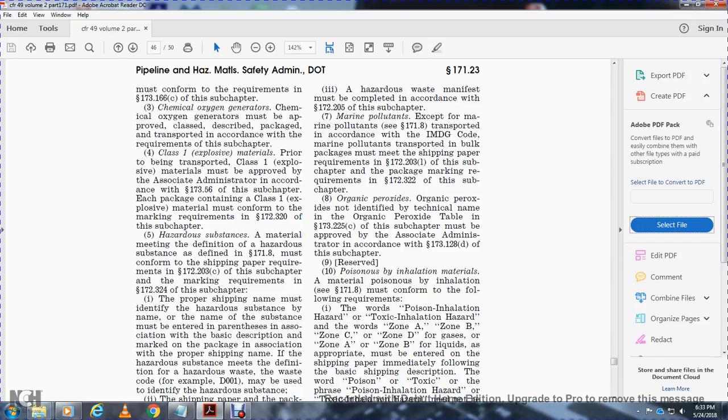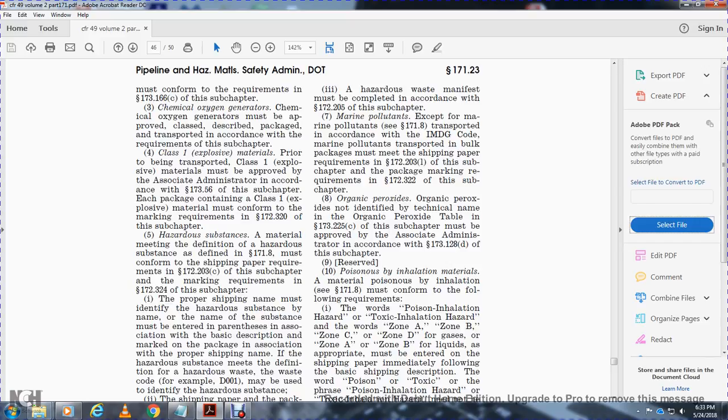The packaging requirements of 172.322 of this subchapter apply. For organic pesticides not identified by technical name, the organic pesticide table in 172.173.222C of this subchapter must be approved by the Associate Administrator in accordance with 172.128D of this subchapter.